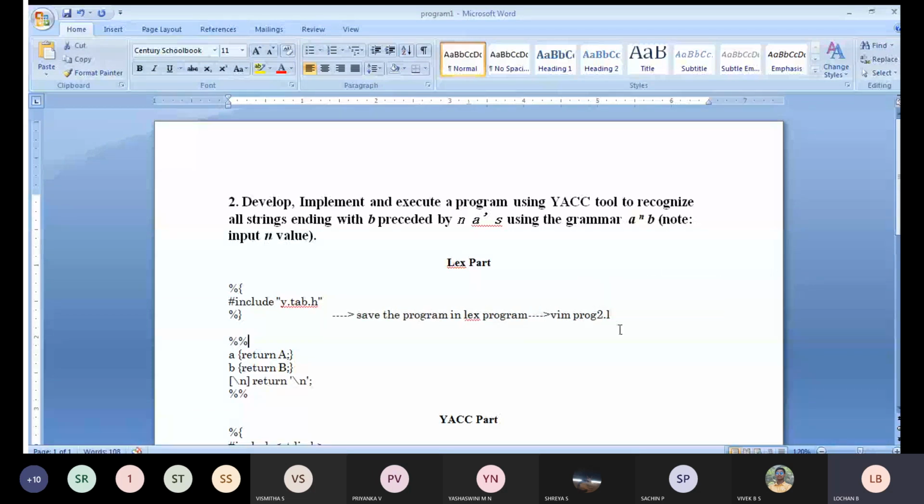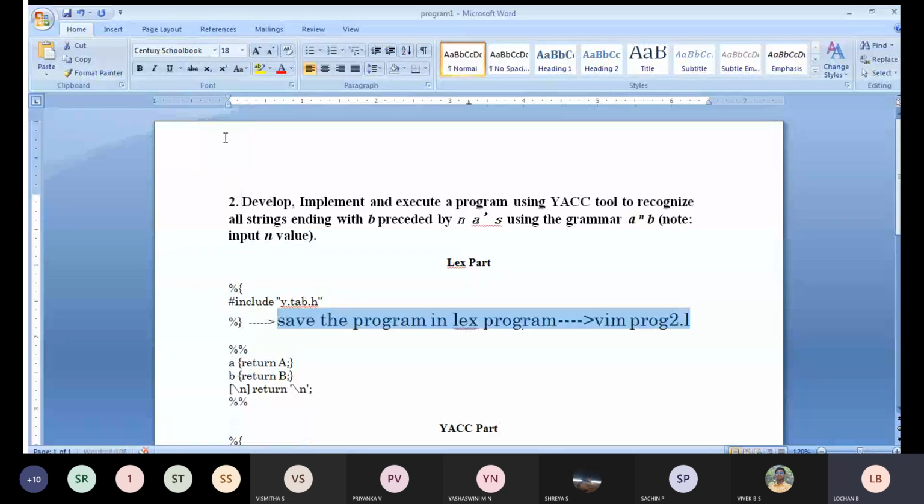Vim is nothing but your editor. Program2 is your file name, and the .l extension indicates the Lex part. To save the program in Lex, I will be typing vim filename.l. Automatically an editor will open, and in that editor you will type the small program for your Lex part.